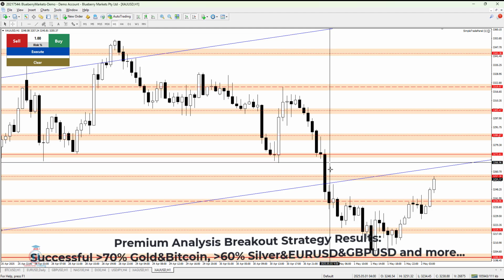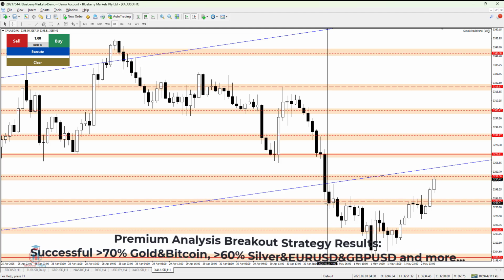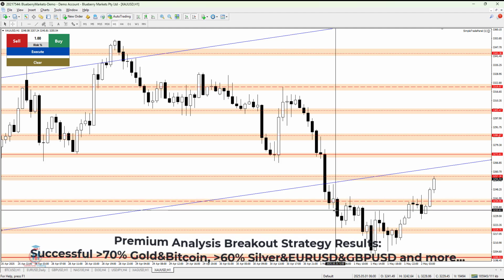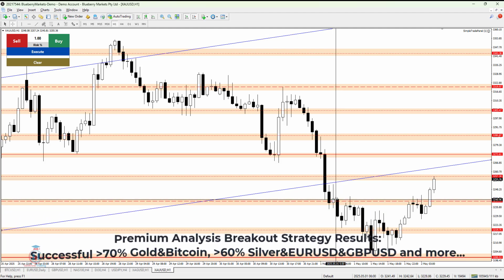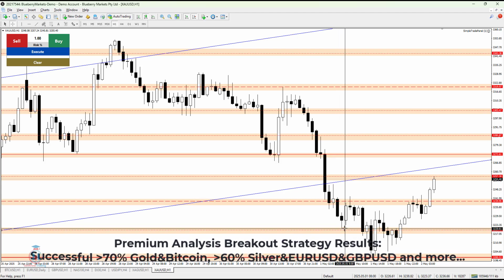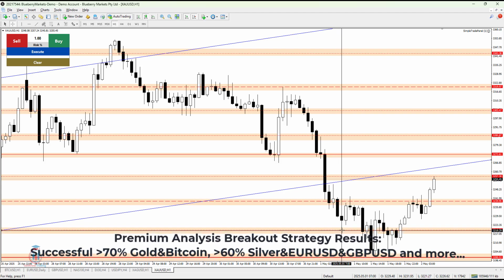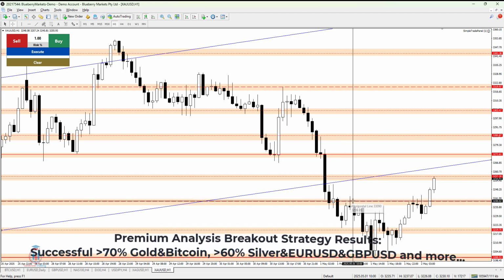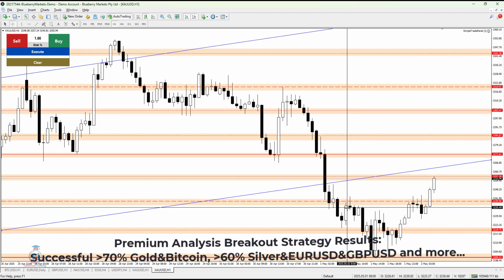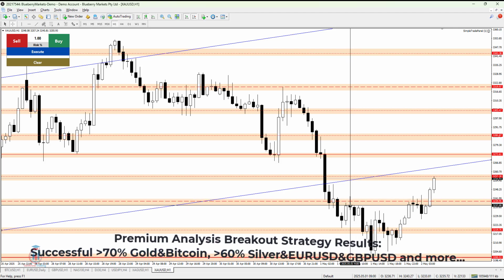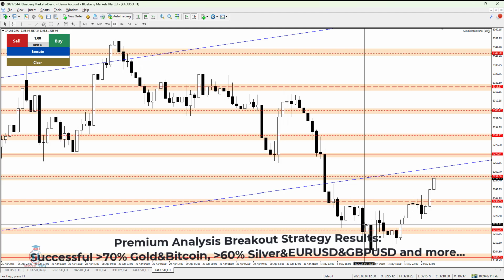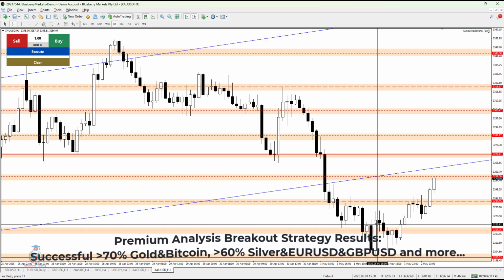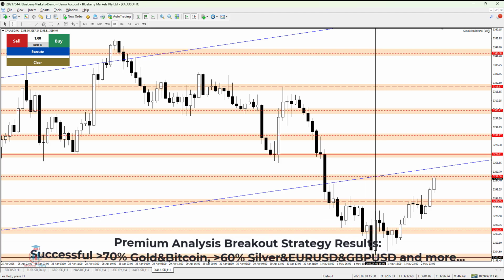So yesterday I was creating this analysis around this area when the price touched this support level, and after that the price formed this bearish breakout below this area of support, and it went all the way to the next support level around 3212.75. After that the price returned back up, testing the previous support, now acting as resistance. We can see the price formed a bearish pin bar, and after that the price went again, touching the first support level around 3219, and then formed a strong bearish breakout below that.